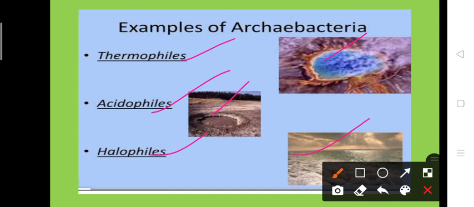Acidophils means if archaebacteria grow in highly acidic regions, they are known as acidophils. If archaebacteria live in salt water, they are called halophils. Alkaliphils means if archaebacteria grow on alkaline soils, they are called alkaliphils.